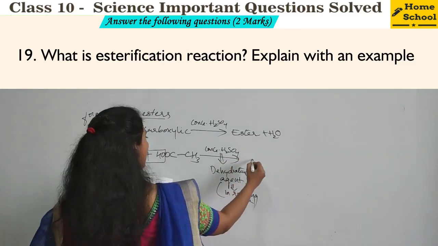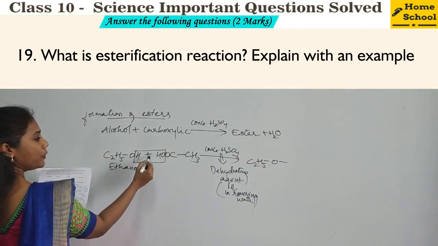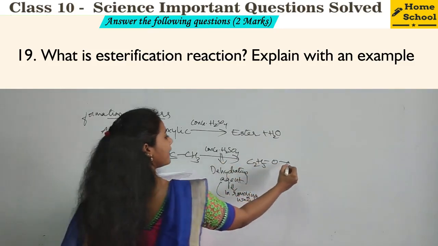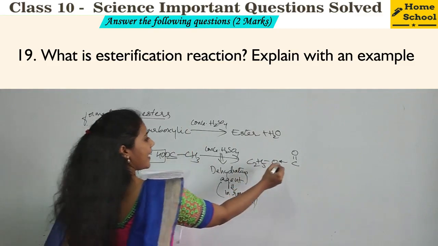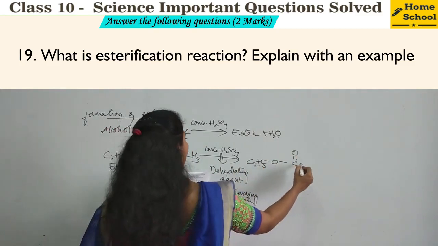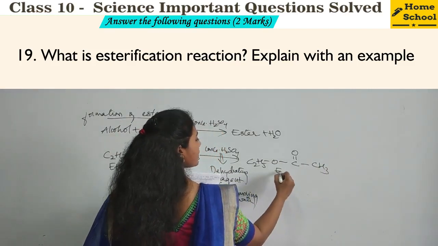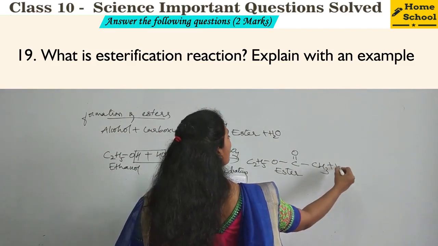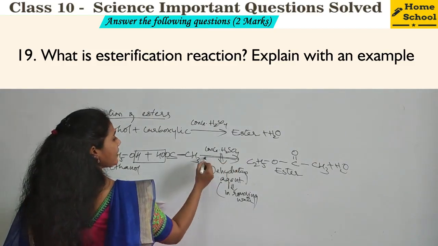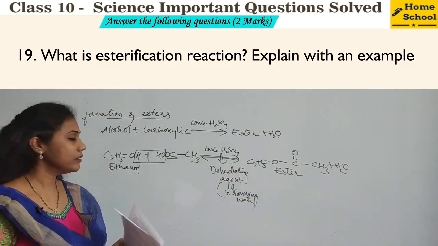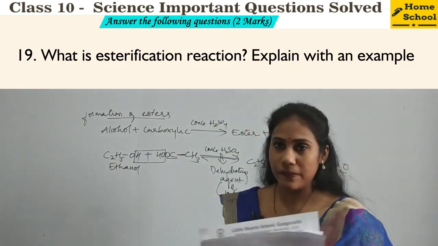So what is remaining, guys? C2H5O bond. This H is gone. So put a bond, and what is remaining this side? CO, right? CO, this oxygen is there with a double bond, okay? And CO is over, and this C is attached to CH3, right? So this is your ester, okay, plus water. So this is the example for esterification reaction, and it's a reversible reaction, so double-headed arrow mark, okay? So you have to mention the definition, and also you should write the chemical reaction.